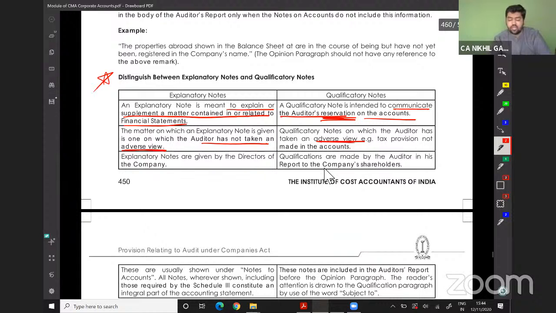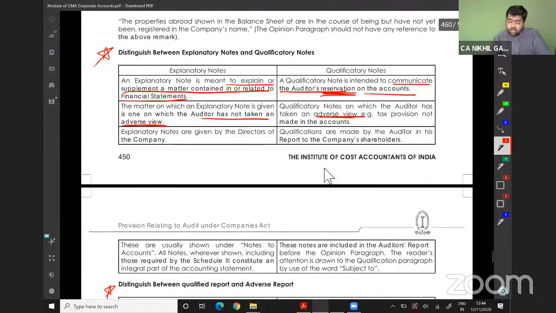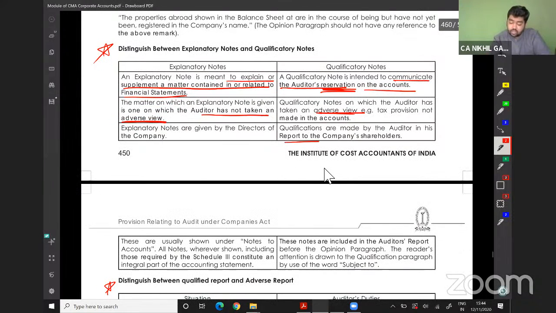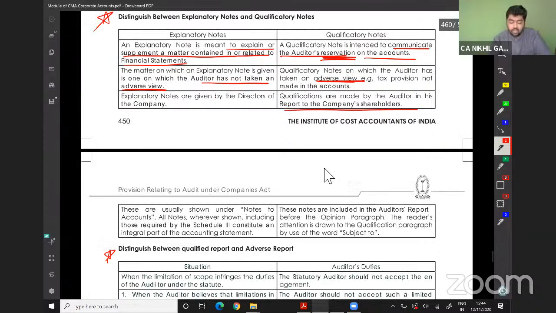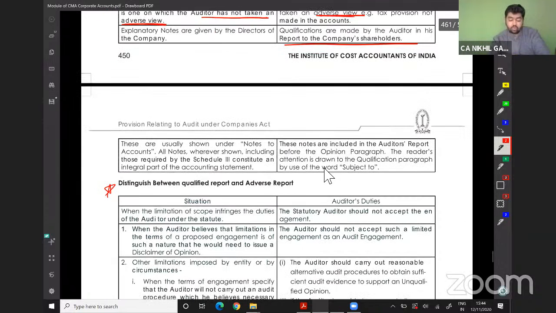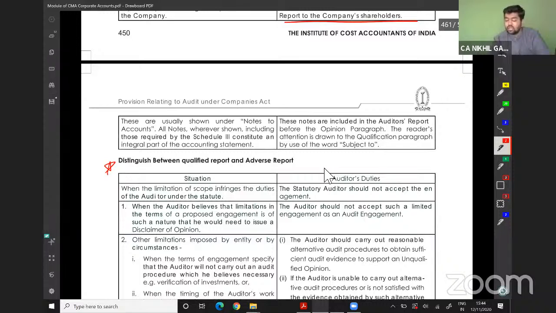Explanatory notes are given by directors of the company. Qualifications are made by the auditor in his report to the company's shareholders. These are usually shown under notes to accounts. These notes are included in the auditor's report.